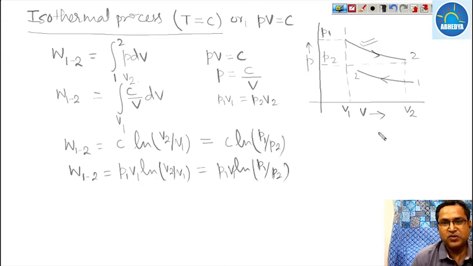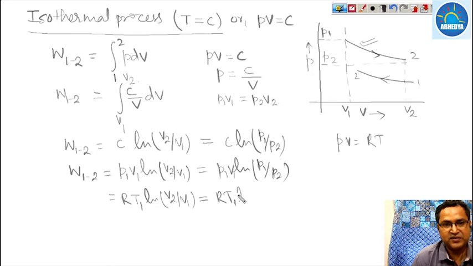So we know that for an ideal gas PV is equal to RT. So P1 V1 is equal to RT1. So this may be written as RT1 ln of V2 upon V1, or RT1 ln of P1 upon P2.